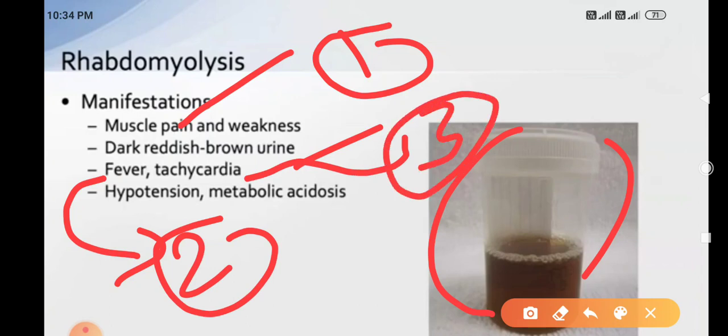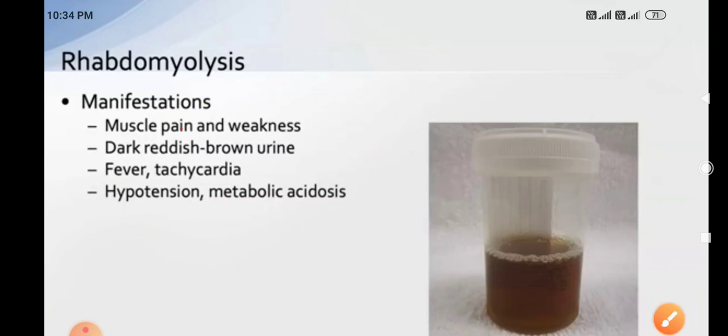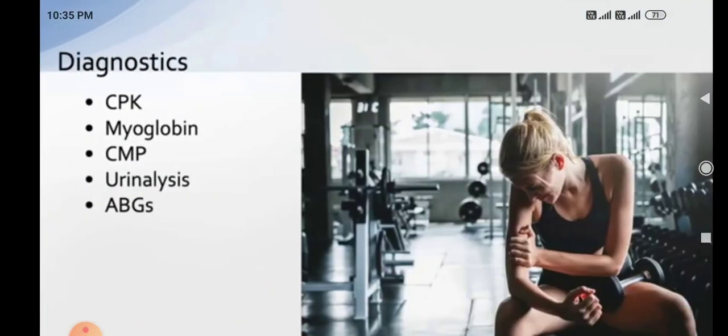Muscle pain causes fever, fever causes tachycardia, and due to this it causes hypotension fourth, and due to hypotension there is development of metabolic acidosis. You can memorize in this manner. And dark reddish brown urine is due to dehydration, or due to breakdown of muscle products like myoglobin excreted in urine. That's why. Okay, let's see how to diagnose.